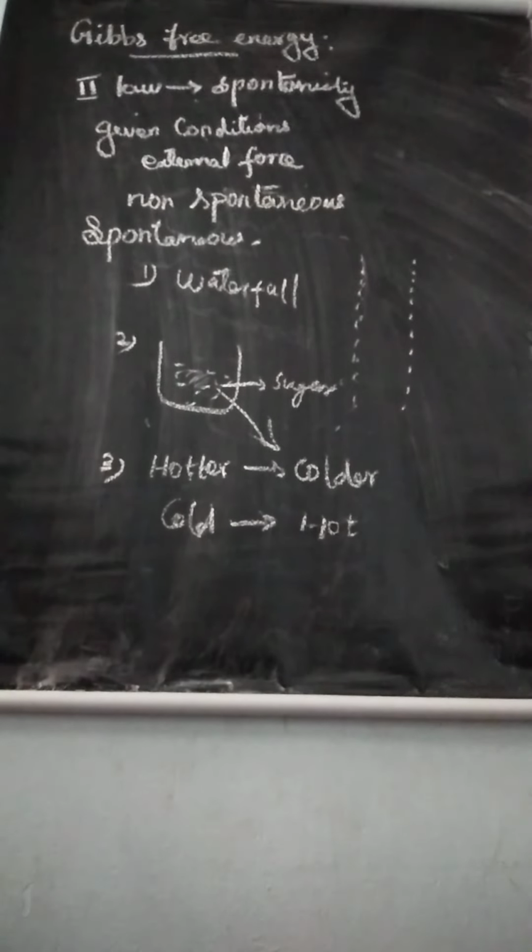See, here we learned some examples: a waterfall runs downhill, we cannot separate sugar from the coffee, and heat goes from hotter to colder but not from colder to hotter. In these examples, the reaction takes place in one direction, but it does not take place in the opposite direction. In the same way, we can give some more examples.